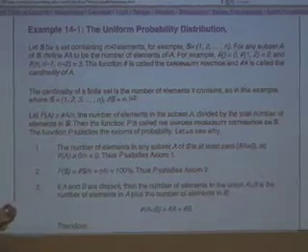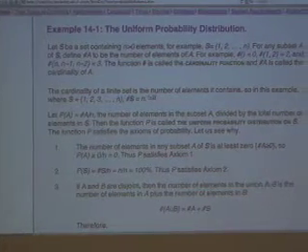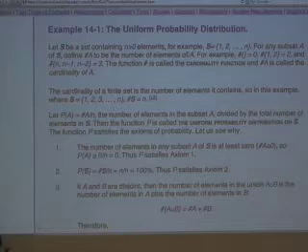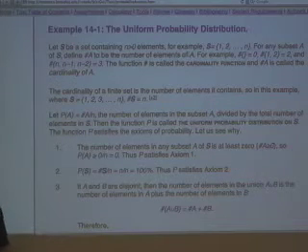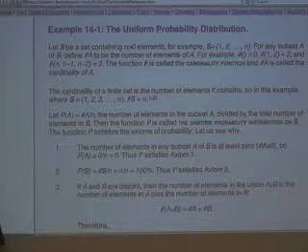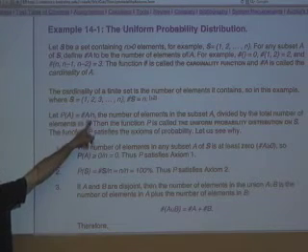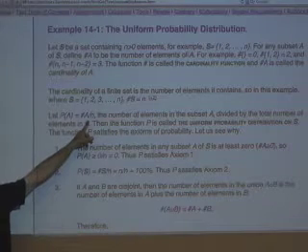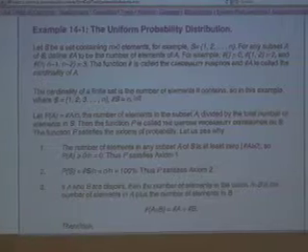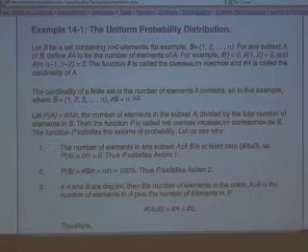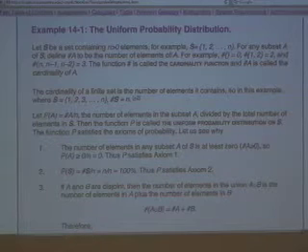The uniform probability distribution on a finite set is defined so that the probability of any subset of the outcome space is equal to the number of elements in the subset divided by the total number of elements in the set. So the chance of a set A is the number of elements in A divided by the total number of elements there are in S. First, let's verify that this satisfies the axioms, so that you really can call it a probability. In order to call it a probability, it has to satisfy those three axioms.